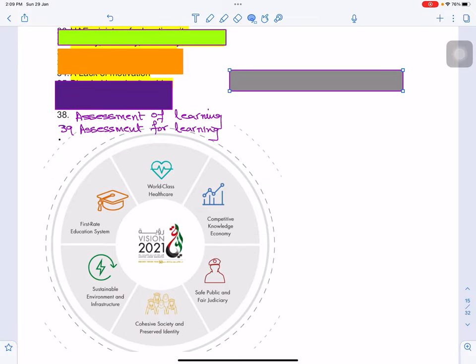And this is the Vision 2021. Here if you see, there are 6 pillars, right? For this Vision 2021 of UAE, there are 6 pillars. You should know what areas are covered under each pillar, though the names do indicate, but still at times we do not make a differentiation, or we do not think of any pointer. So in the exam we get confused, oh, is this also coming under this pillar or not? So open each one of them on the internet and make a pointer, okay, this will come in, for example, the first-rate education system, this will come in competitive knowledge economy. So this is all about it.